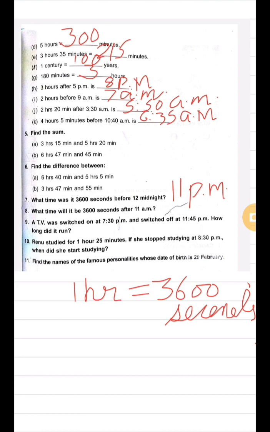ठीक है. Then what time will it be 3600 seconds after 11 a.m.? अब 11 a.m. के बाद आपको 3600 seconds का टाइम बताना है. 3600 seconds means 1 hour. So you have to write the time 1 hour after 11 a.m. So 1 hour after 11 is 12 and here it is written a.m. So what time will it be? 12 noon. दिन के 12 बजेंगे. So we'll write 12 noon.